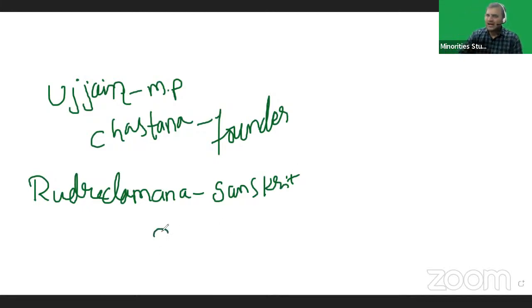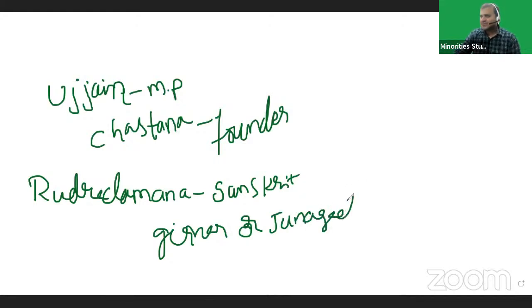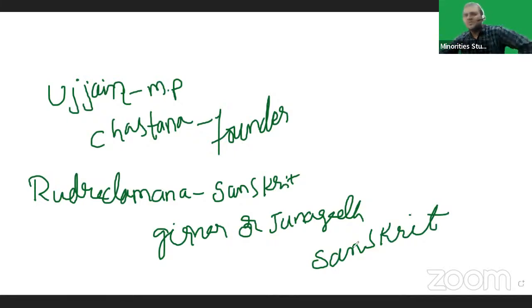That is the Girnar or Junagadh inscription, a Sanskrit inscription. This point was also asked in a previous Group 2. Girnar was the old name of Junagadh; the modern name is Junagadh.